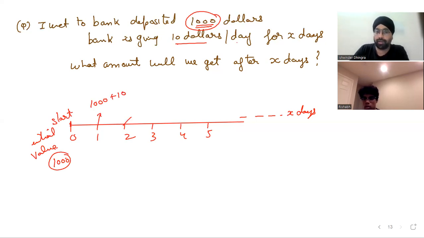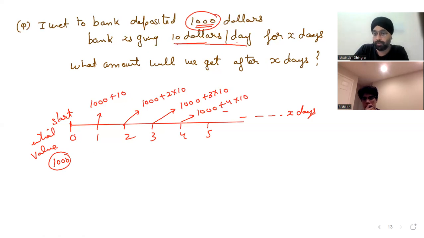Now in 2 days' time, I'll have what then? 1000 plus 2 into 10. In 3 days' time, I'll have what then? 1000 plus 3 into 10. Yes or no? That's what the question is saying. $10 a day. In this one, we have 1000 plus 4 into 10.